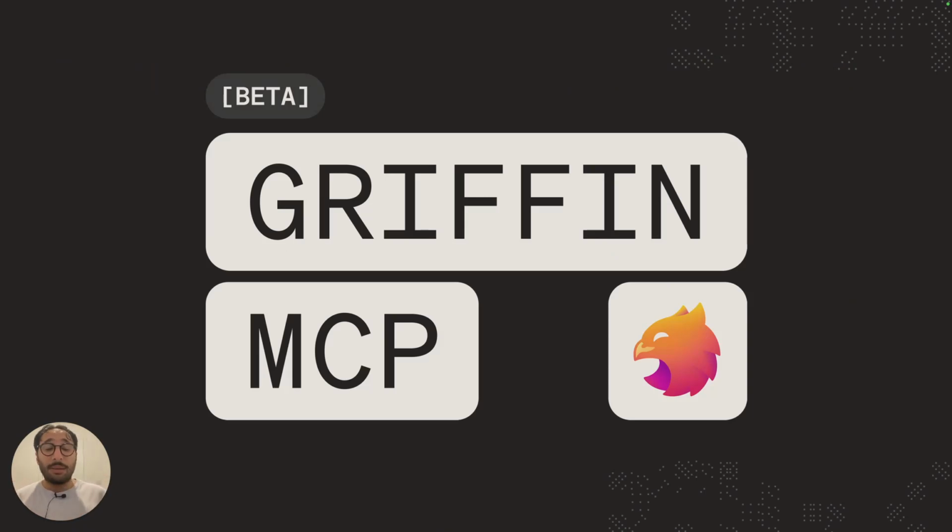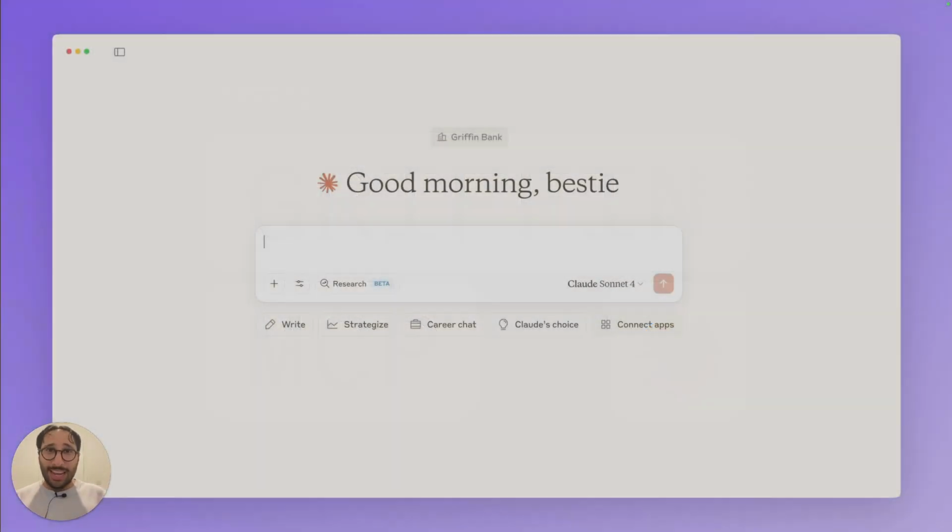So what I'm about to demo to you today, you can actually do yourself. You can go to app.griffin.com and you can get a sandbox account, and you can go to GitHub and you can download our MCP server and try this for yourself. So let's get into it.